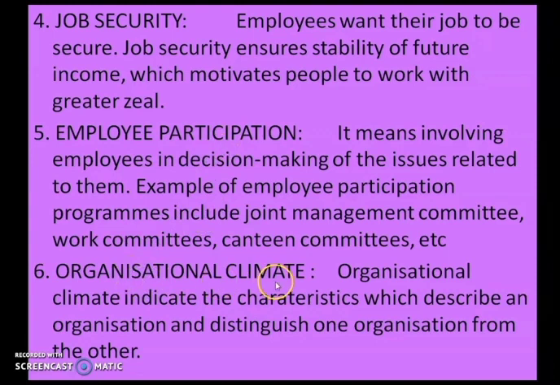Next is organizational climate. Organizational climate indicates the characteristics which describe an organization and distinguish one organization from another. So organizational climate refers to the working condition. Each organization has its own working condition, a unique or different way of working.